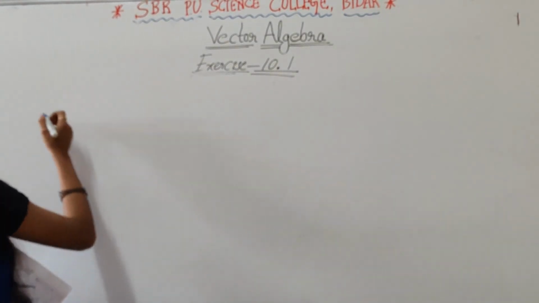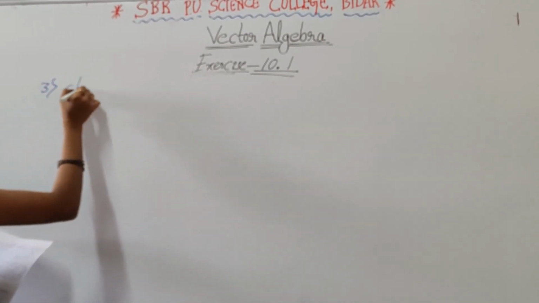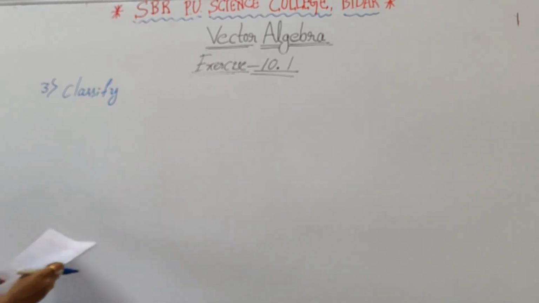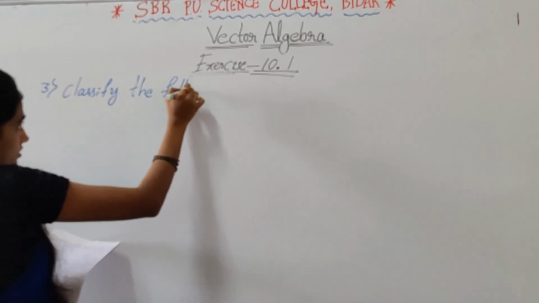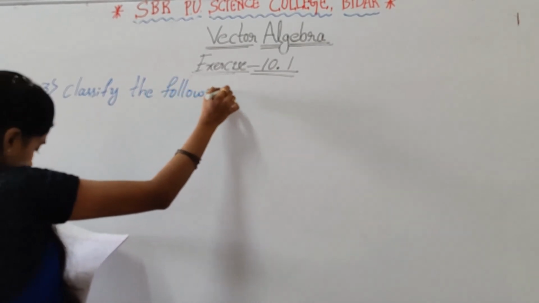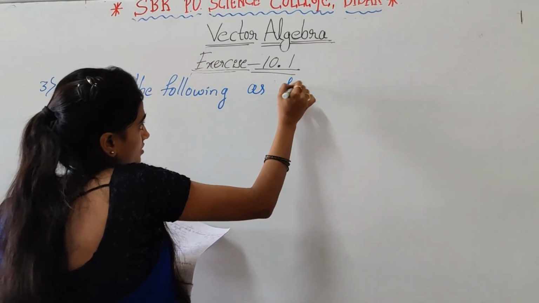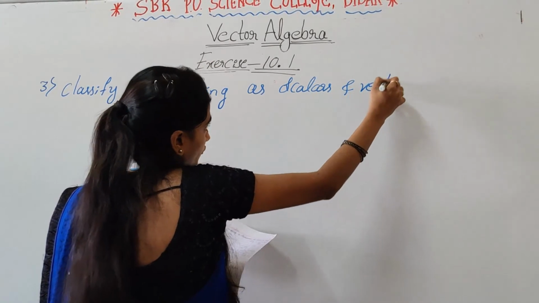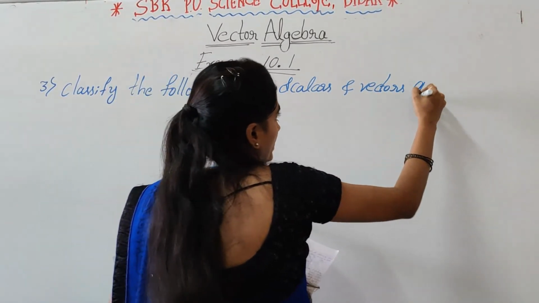The next question, classify the following as scalars and vectors quantities.